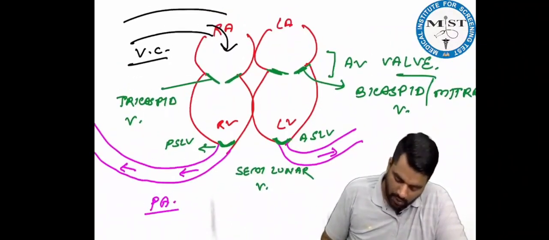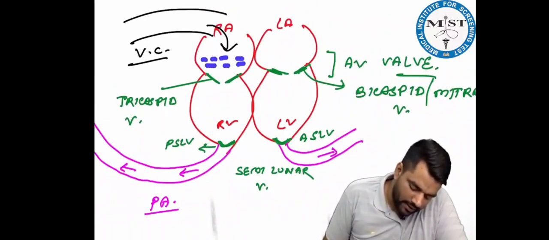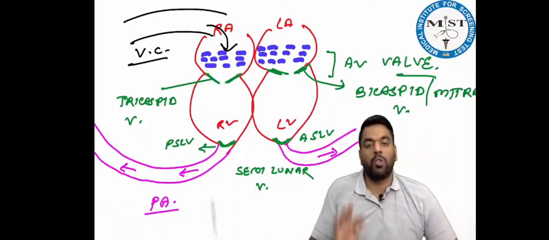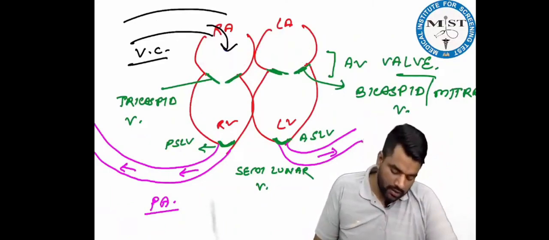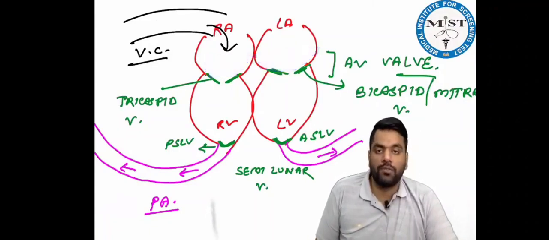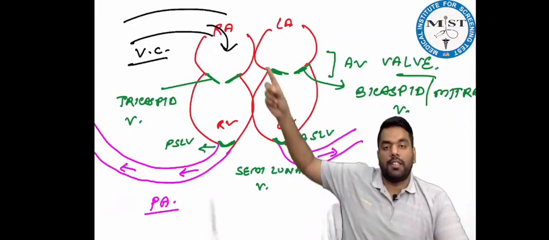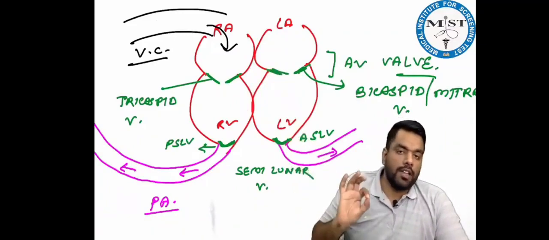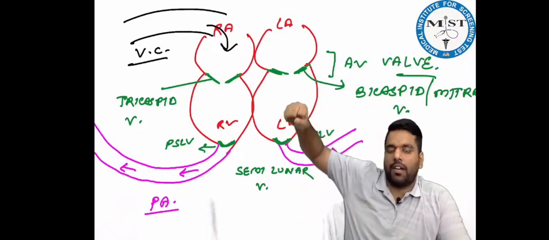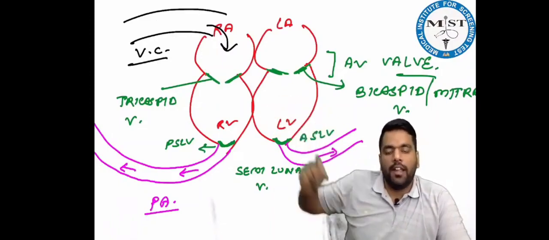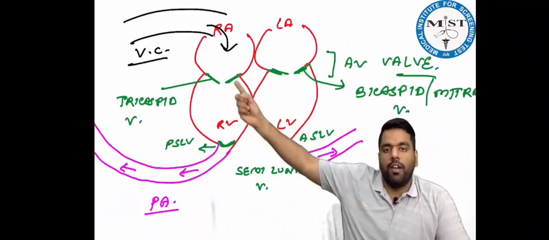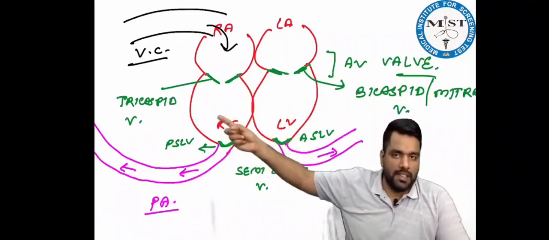Then what happens, beta? Always remember, when the right atrium or left atrium fills up 2/3, how much, beta? 2/3. This 2/3 of the blood actually drops down into the ventricles, and remember, whenever this blood drops down into the ventricle, this is called passive ventricular filling. Why passive? Because right now the atria don't contract. They are simply filling due to gravity. And if the blood is coming down due to gravity, it means no energy is required. Ventricular filling without energy is called passive ventricular filling.